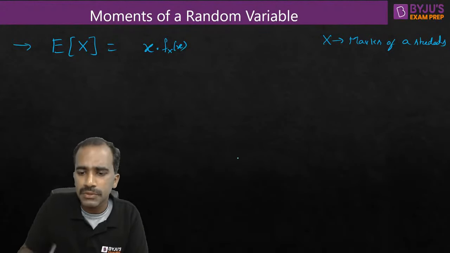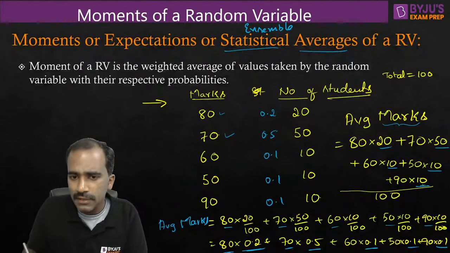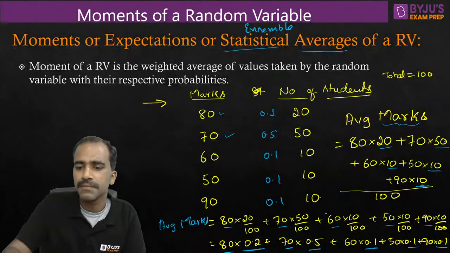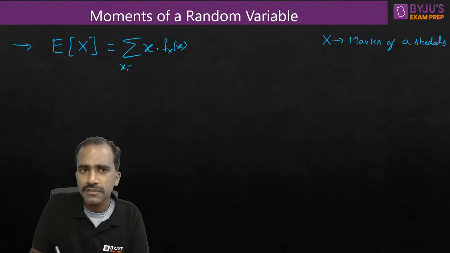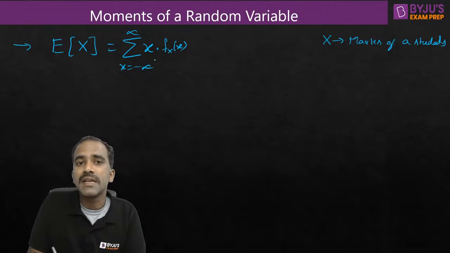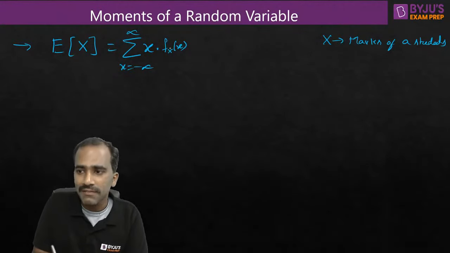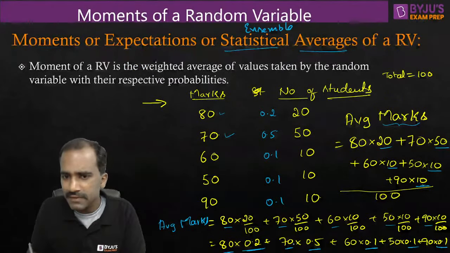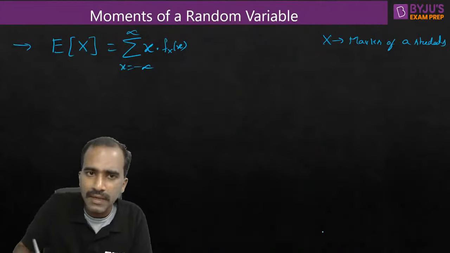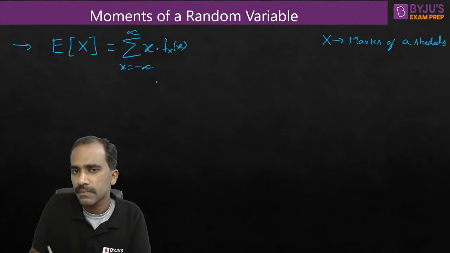For different values, you do the same thing. Take the value, multiply with its corresponding probability, and just do the summation. That's it, for different values of the random variable from minus infinity to plus infinity. If it is a discrete random variable, we can do it like this. Whatever I've written here is exactly the same as what we have seen here. Whatever we have seen here, the same thing I'm writing mathematically in this format.